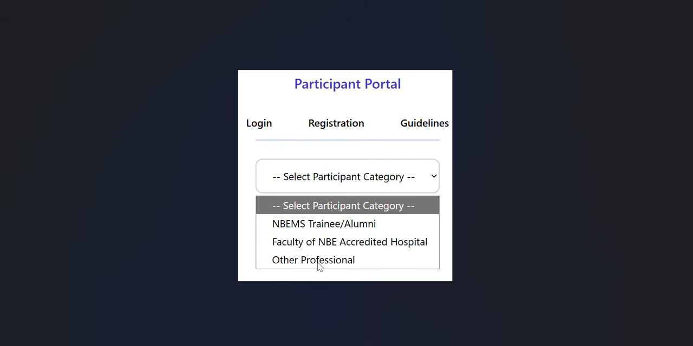And those who are currently postgraduates without an NB degree, or those who are pursuing non-NB postgraduation, or those who are just UG, like MBBS, have to choose other professional. So most of us have to choose other professional. But those who are already NB trainees or faculty, please choose your option wisely, because there you have to mention your registration number, or for faculty your registered mobile number with NBMS.